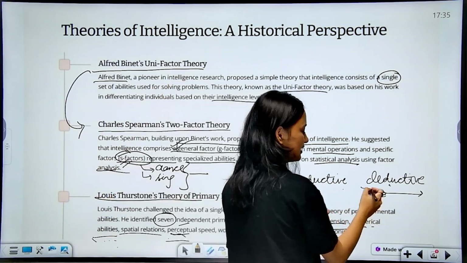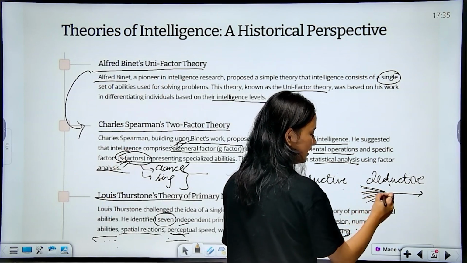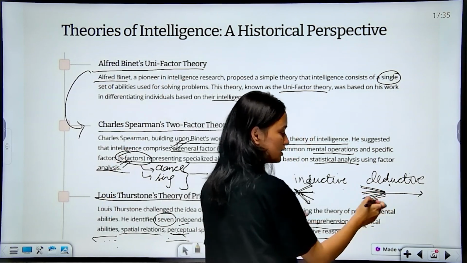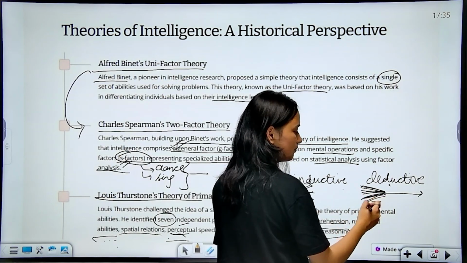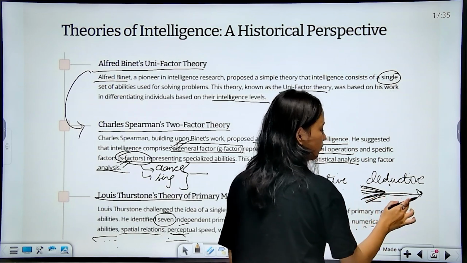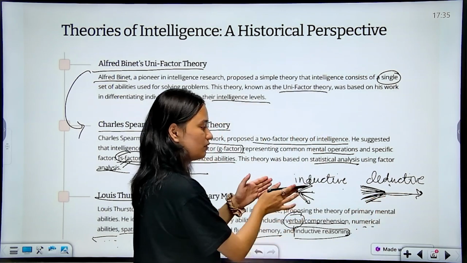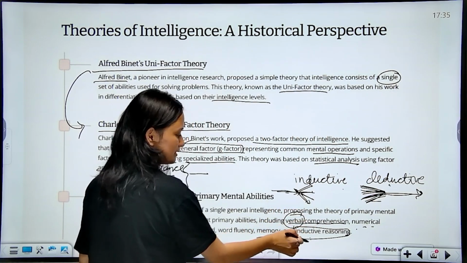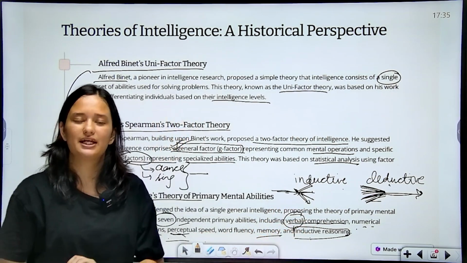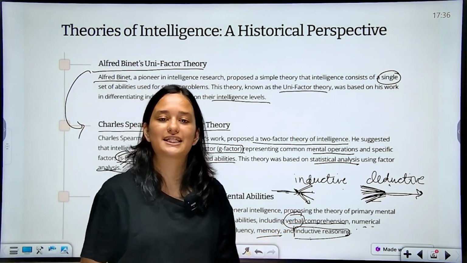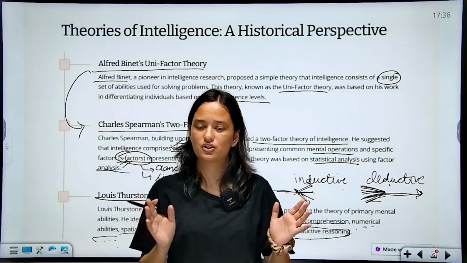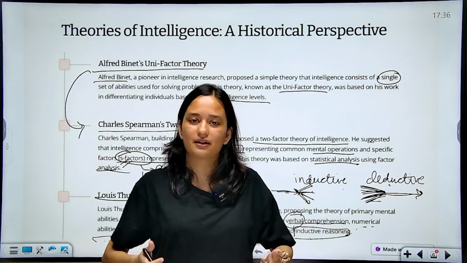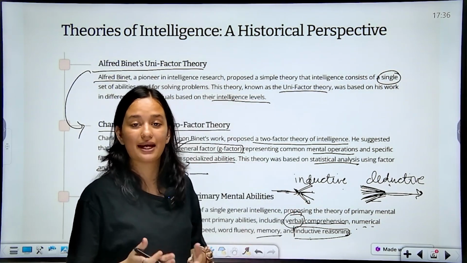And deductive reasoning is the opposite: if you're given many kinds of information, like a Supreme Court judge, he's given so many evidences, so much information, and from that he's able to make one single conclusion. So that's the difference between inductive reasoning and deductive reasoning. And here Louis talks about inductive reasoning, that the individual is able to expand certain kinds of information. He is able to explain it in a much better and more expressive manner.